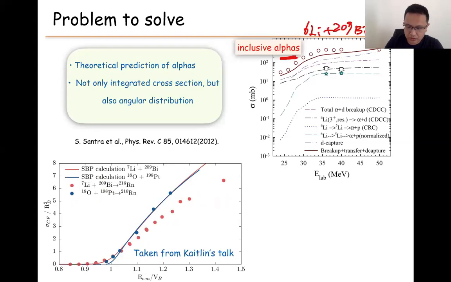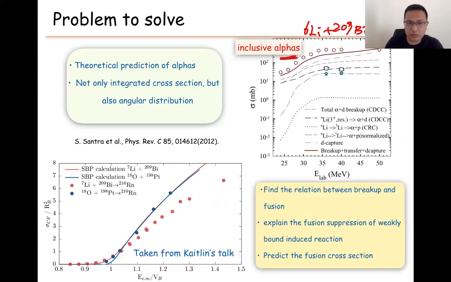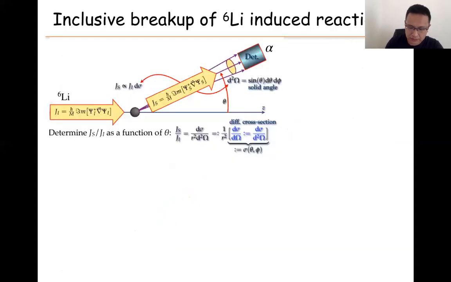So we want to understand the relation between breakup and fusion, and also explain the fusion suppression of lithium-7, lithium-6, or all the other weakly bound nuclei. In addition, we want to have a model to predict these fusion cross sections. Not only explain why there is a difference, but also have a model to reproduce the fusion cross sections.